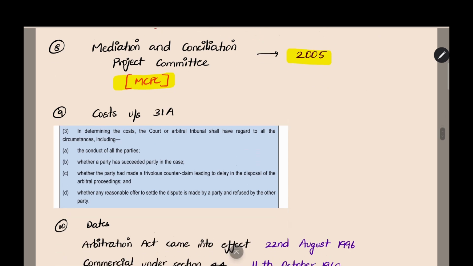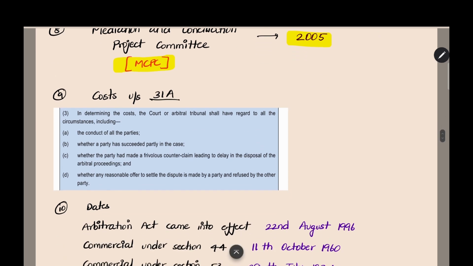And then I also got a question from costs under section 31A. This section you can read from the study material. I thought it was not so important, so I ignored it. But I got a 1 mark question from the cost section. This is the part where I got the question from. You can read this from the study material.